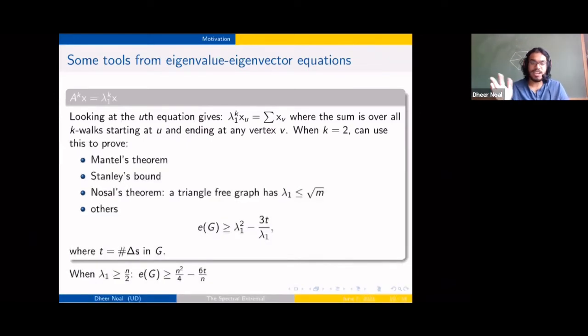All right, and we'll later on want to have large spectral radius, and we'll be showing these things because we're talking about the spectral Turán problem. So for example, say if lambda1 is at least n over 2, then we can get bounds on how many edges we may have in our graph using such an equation. And if we then argue that there are few triangles, this is very good. We have close to n squared over 4 edges, which is great.